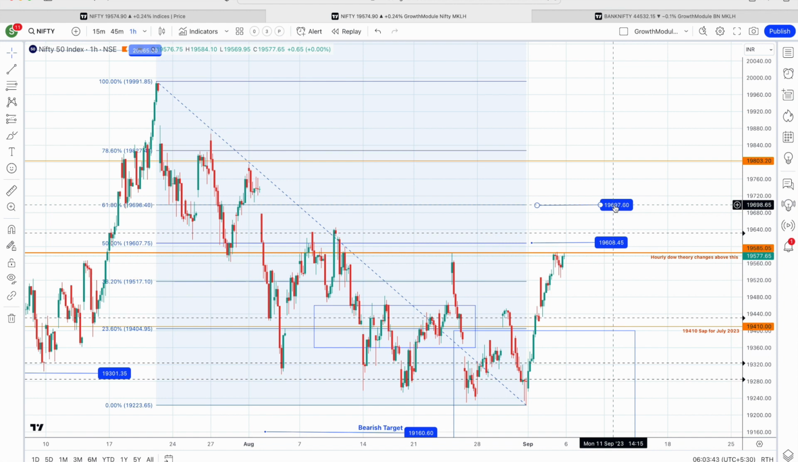First and foremost, on the Nifty chart, we had discussed the Dow theory change above this level of 19,585. So let it close above this level. It has not yet closed above this, and once it closes above this, then this downtrend will no longer be a downtrend and it will change to an uptrend. Once it changes, then this 19,608 target is easily possible, and from there the next target of 19,700 is also possible. Somewhere around next week or so, we should get past this 19,700 level.